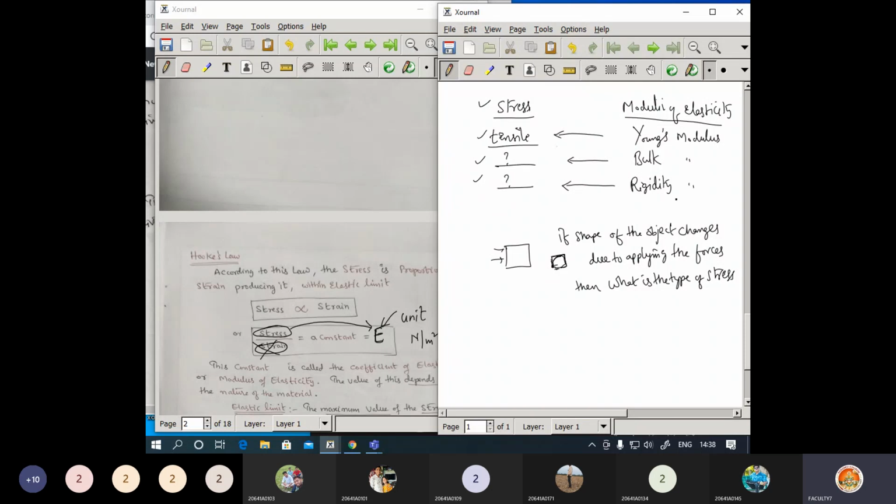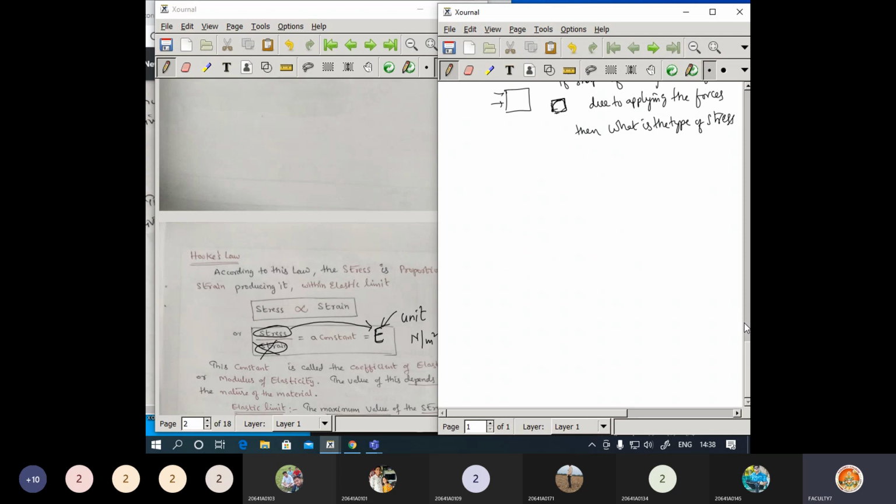Now here you got rigidity modulus. Rigidity modulus can also be known as shear modulus. So I may ask a question: rigidity modulus is also known as what? Or else I may ask: shearing modulus is also known as what? Those things I can convert into objective questions.